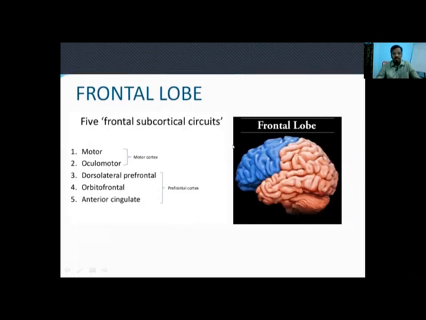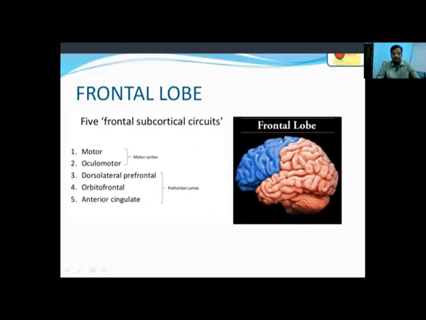The motor area is present just before the central sulcus, and it is also called the motor homunculus. Just before that is the premotor area, and anterior to the premotor area is the frontal eye field, which takes care of eye movements, that is the oculomotor area. The anterior part of the frontal lobe is concerned with executive function, inhibition of emotions, social behavior, all these things.